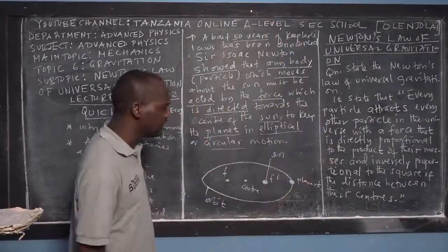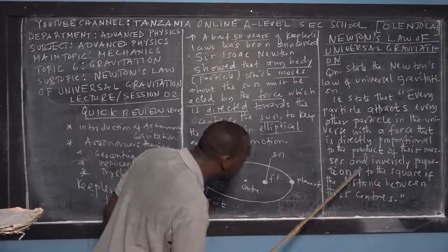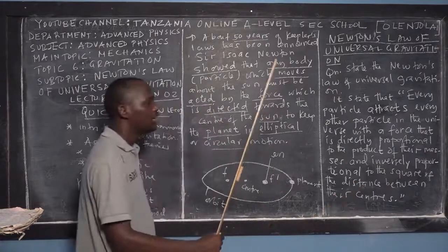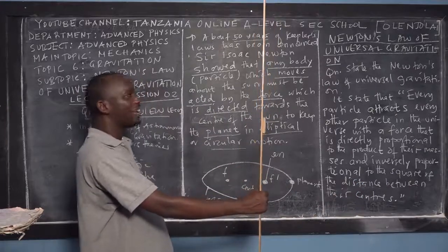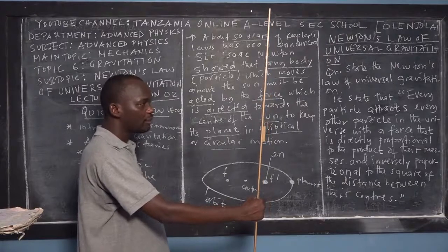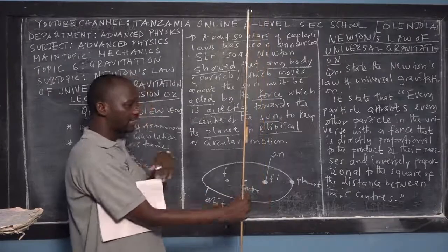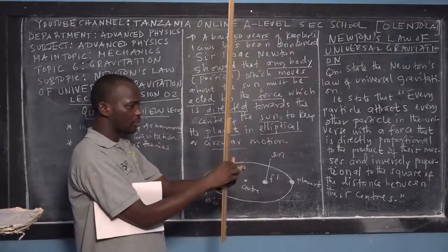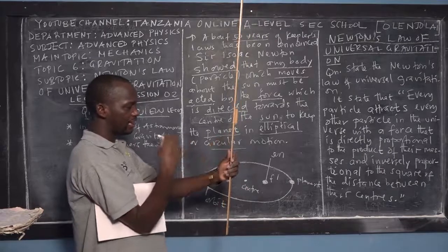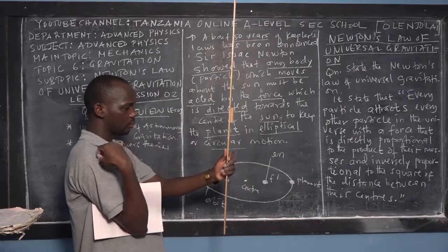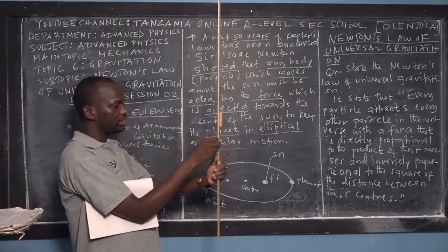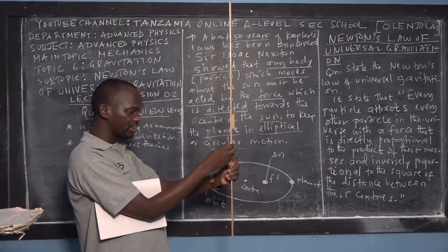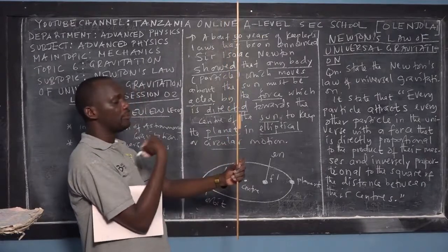Again, he continued his investigation, and the force is inversely proportional to the square of the distance between their centers. Suppose this ruler is here, we have a force of attraction between me and this ruler, but we have a mean distance from the center of this ruler to the center of my body, right? So this distance should be squared. It means the force will be inversely proportional to the square of the distance between this ruler and me.